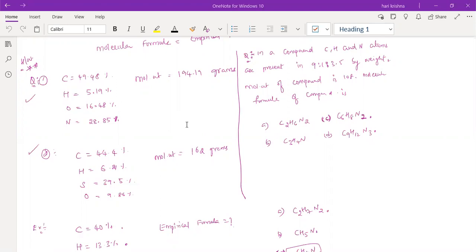Got the molecular formula for the first one? Sir, I got it as C6H10N4O2. Check it once again whether the ratio of the number of atoms is the same in the empirical formula and molecular formula. Whether it is C6 or C8.